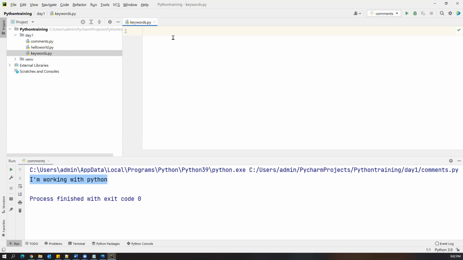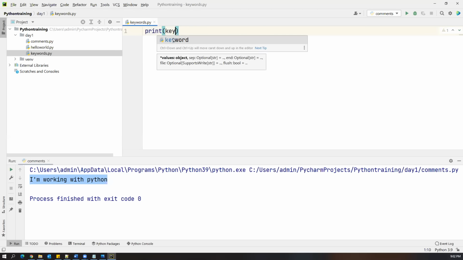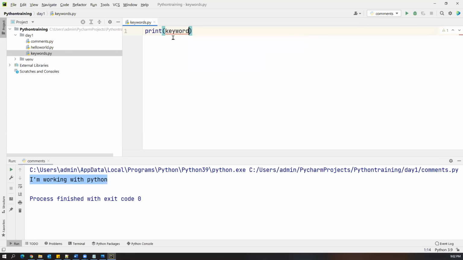Now, inside this, I want to see what keywords are available in Python 3. Keywords are reserved words. We should not use those keywords as variable names or for any other purposes, but we need to know what keywords are available. So simply we can say print. There is a predefined module in Python called keyword. I'll talk about modules later; for now, just understand that keyword is a default module which we already have in Python.